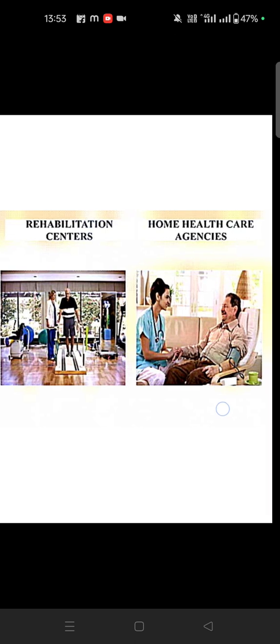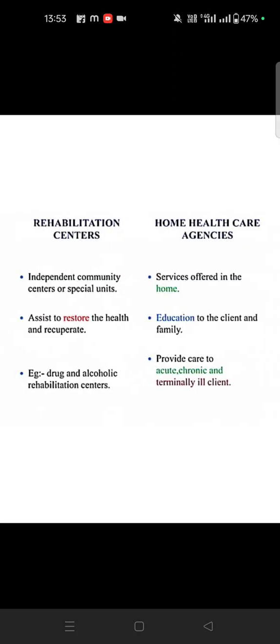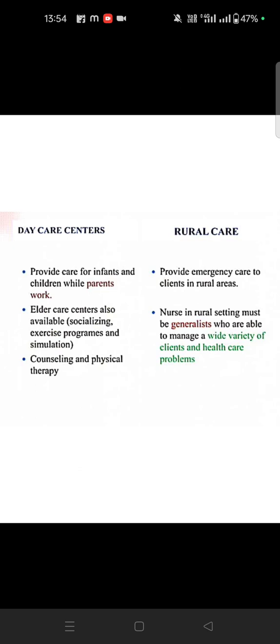Then rehabilitation centers: an independent center or special unit to restore health and recuperate, including drug and alcohol rehabilitation. Home healthcare means service to the home, education to the client's family, and care for acute, chronic, and terminally ill patients. Then daycare centers to rural care. Daycare centers care for infants and children while the parents work. Elder care provides socializing and exercise programs for stimulation, and counseling and physical therapy are needed.